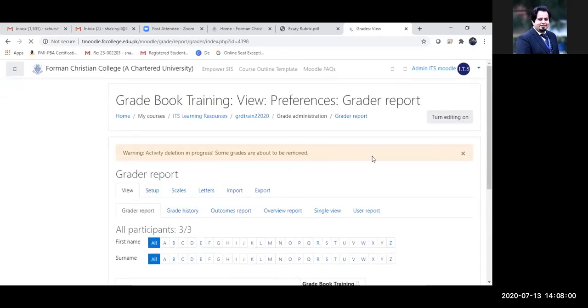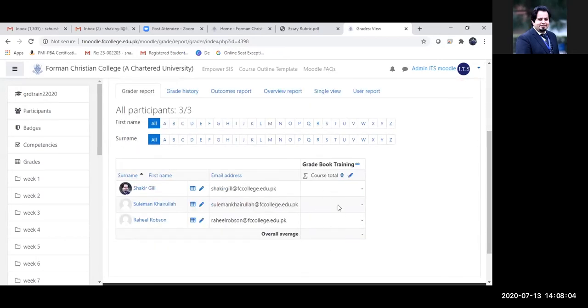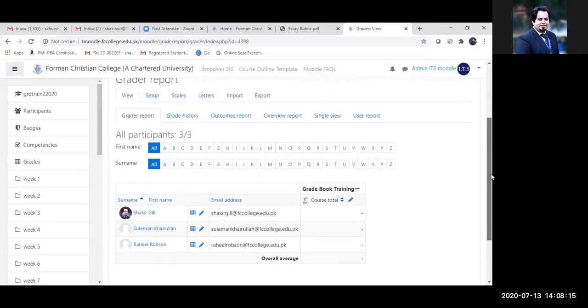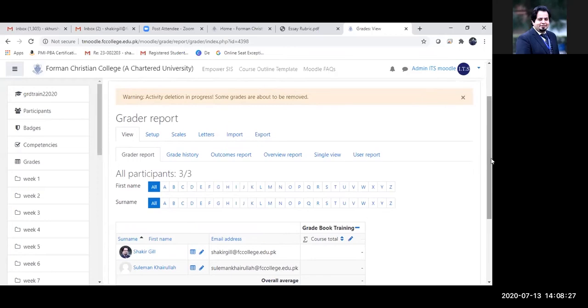Once you reach the screen, you can see your class and you can see that it's entirely blank. This is because I haven't conducted any assessments. I haven't actually set up my gradebook yet, so that is why this section is totally blank. I will show you this section once it gets populated, and how you actually view it. So let's go to the setup.